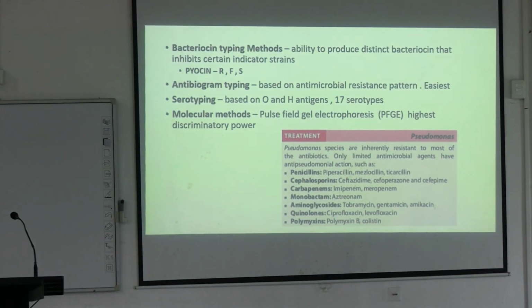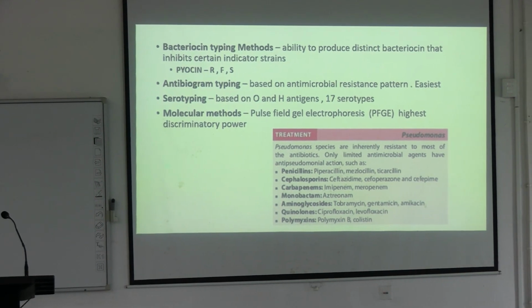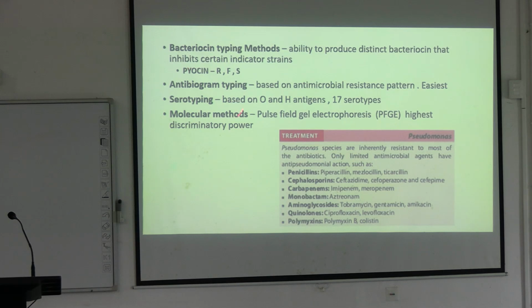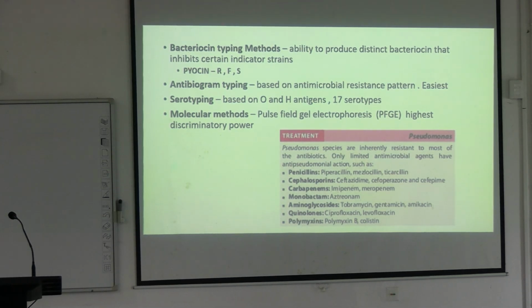Again, the bacteria can be typed. Typed means whatever bio patterns and genome species there are, you can type the organism according to bacteriocin typing, according to antibiogram typing. It is very easy and we do it very frequently to determine whether any outbreaks have occurred or not.